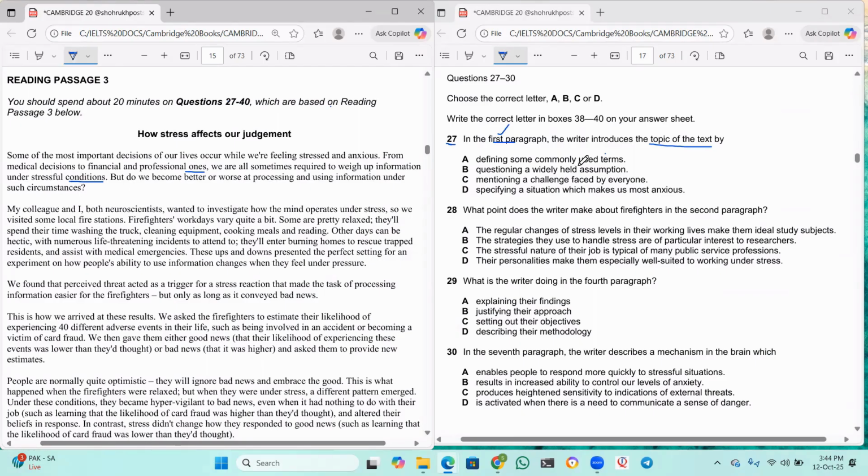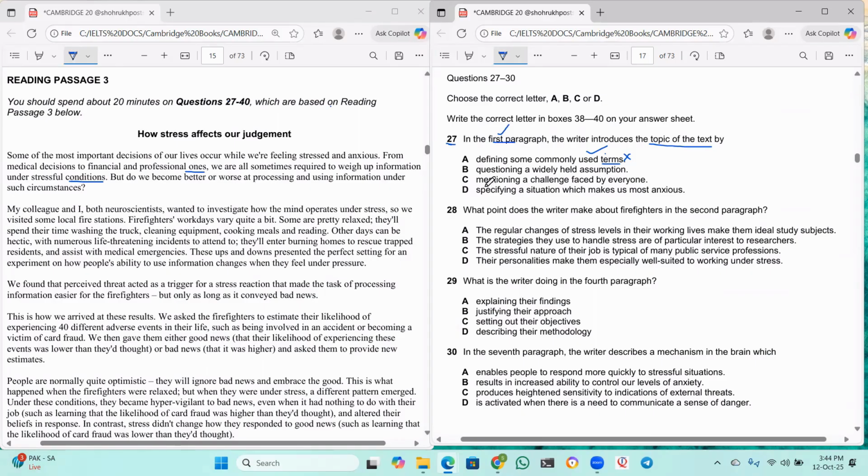Defining some uncommonly used terms. Did he define any commonly used terms? He did not define what is stress, what is anxiety. There is no definition here, right? So I think A cannot be the option. We'll go by the elimination method. This will be easy for us to get the right answer.